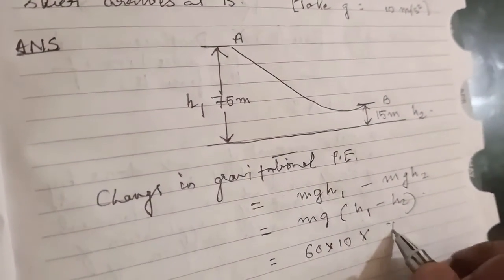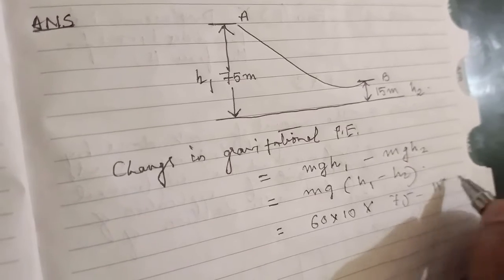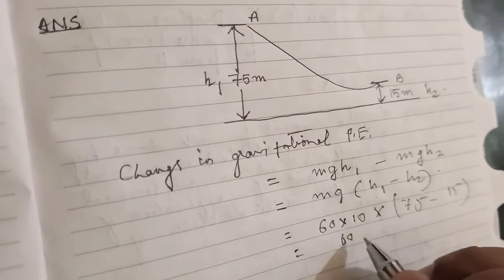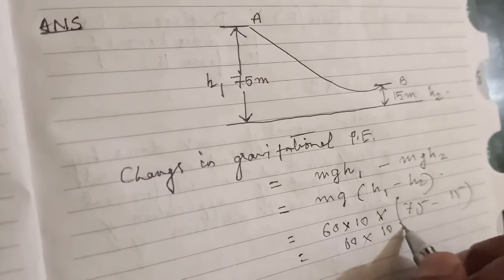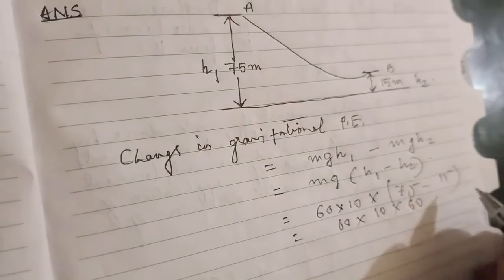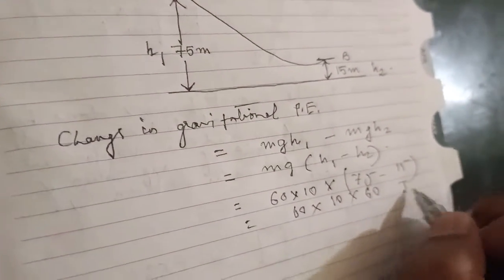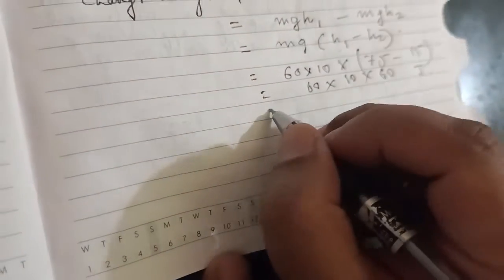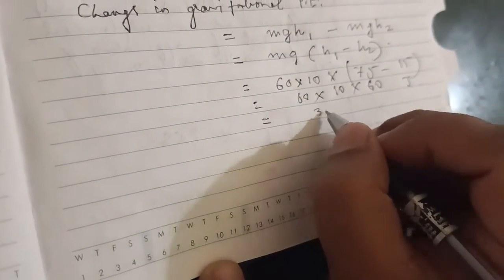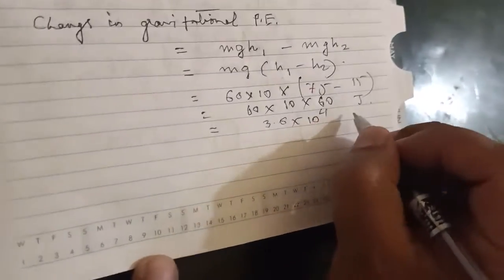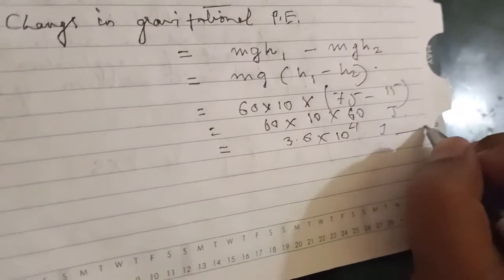So I'll write 75 minus 15. So this will give you 60 into 10 into 60. This is the change in gravitational potential energy in terms of the unit joules. If you calculate, this becomes 3.6 into 10 to the power 4 joules. This is your first answer.